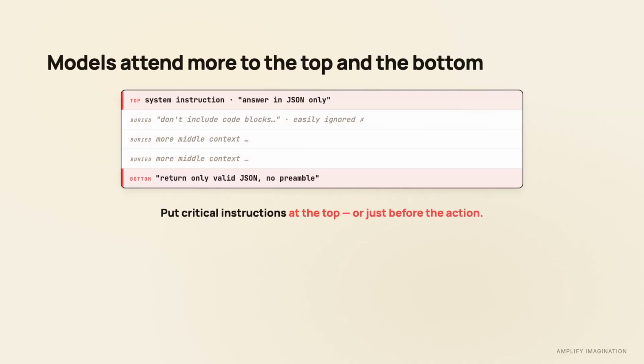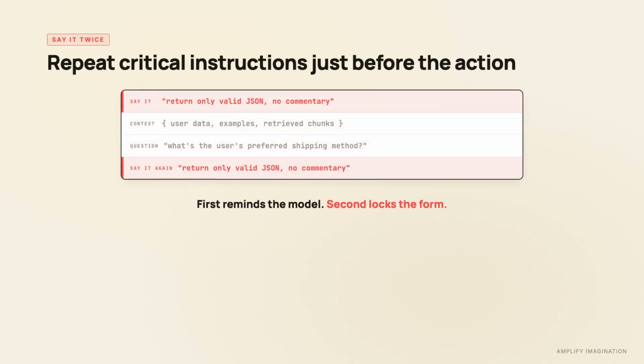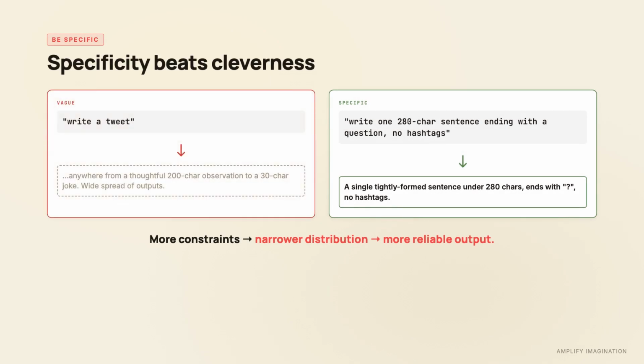A few practical points. Position can matter. In long prompts, instructions near the beginning or just before the task are often followed more reliably than ones buried in the middle. Bury an instruction in the middle of a 50,000 token document, and it might quietly get ignored. Repetition helps. If something really matters, say it twice. At the top, and again right before the model needs to act on it. Specificity beats cleverness. "Write a tweet" is vague. "Write a 280-character, 1-sentence tweet ending with a question" gives the model a much clearer target.